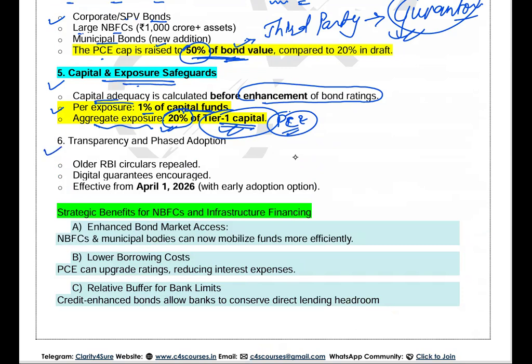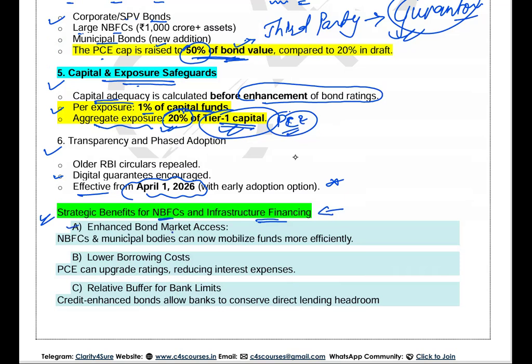Next, this direction will be effective from 1st of April 2026. Important, you need to adopt it with an early adoption option as well, right? Digital guarantees will be encouraged in this. What would be the benefit? The strategic benefits for NBFCs and infrastructure financing. How this direction is going to give the benefit, that we have been talking about earlier as well.